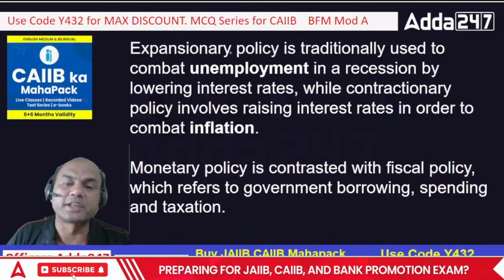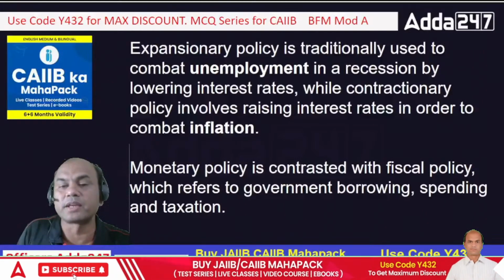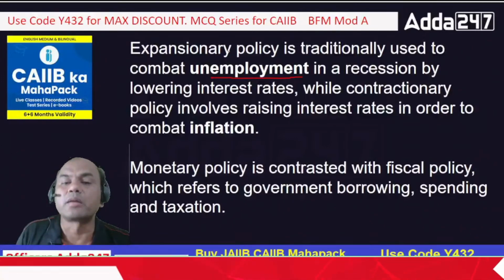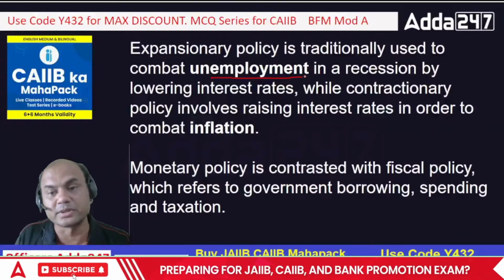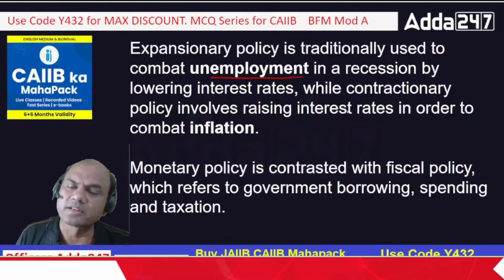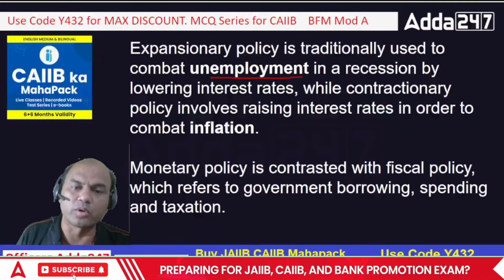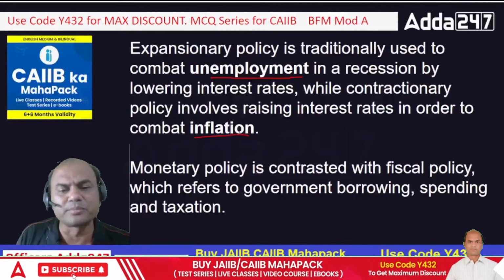Let's move on. Expansionary policy is traditionally used to combat unemployment. If there is huge unemployment in any country, RBI will reduce the rates from 4% to 2%. That is called expansionary, used in recession by lowering interest rates, while contractionary policy involves raising the interest rate from 4 to 6 in order to combat inflation.